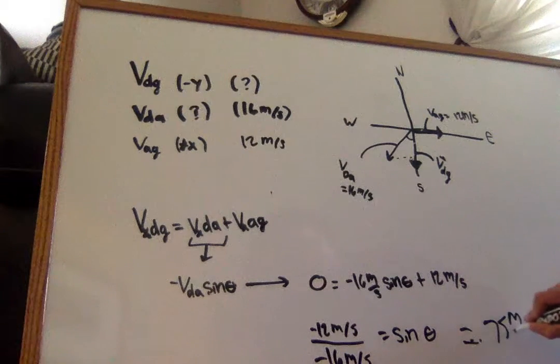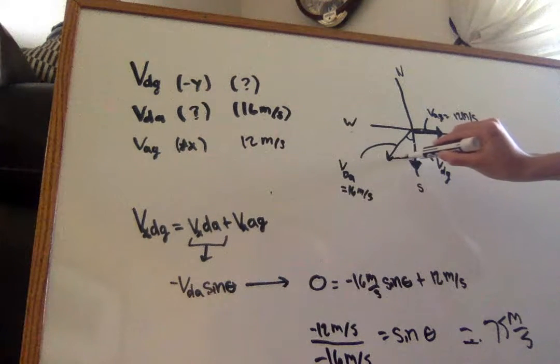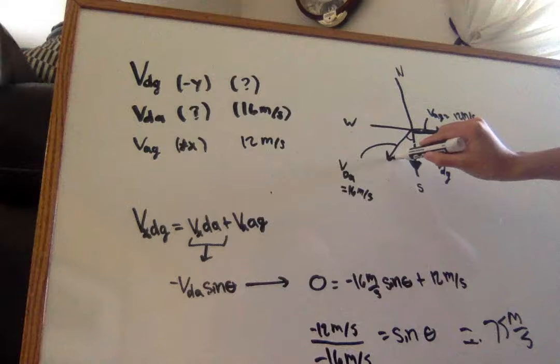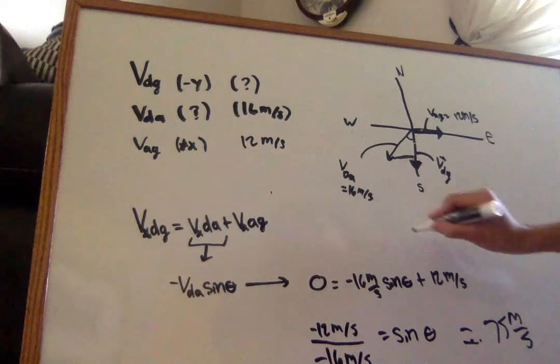0.75. And then what we want to know, so right here, this is 0.75. But what we want to know is theta, so we just do the inverse sine of 0.75, and we come up with 49 degrees.